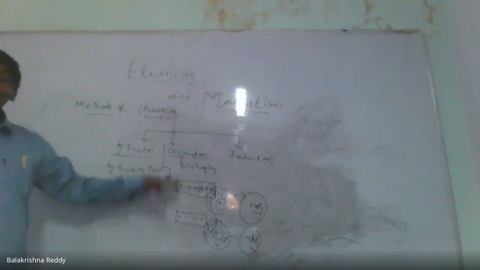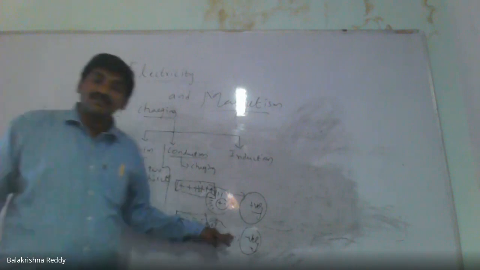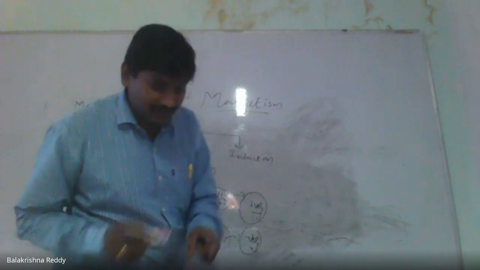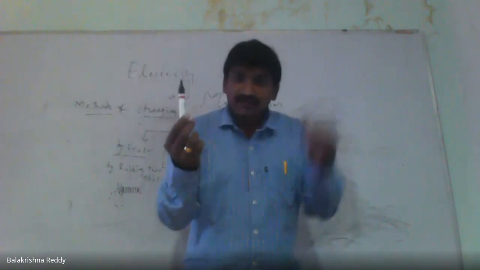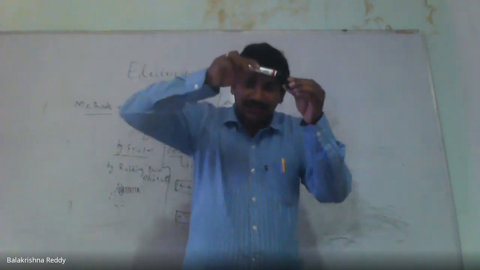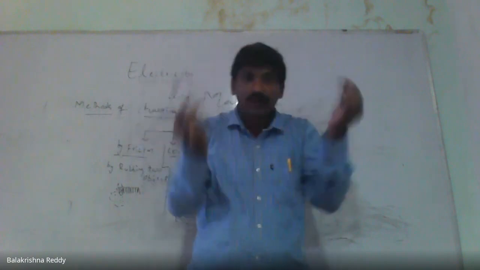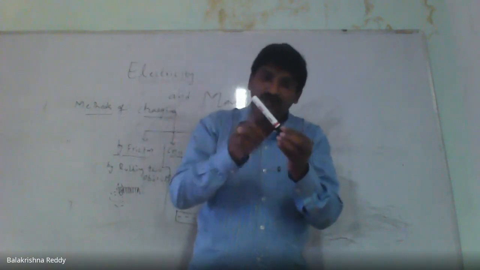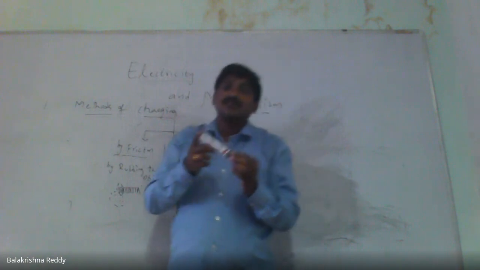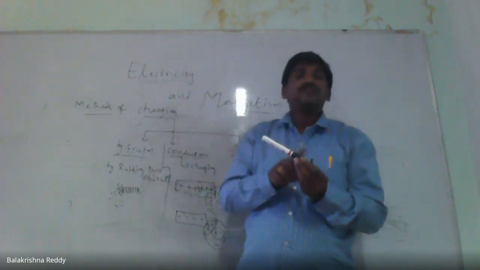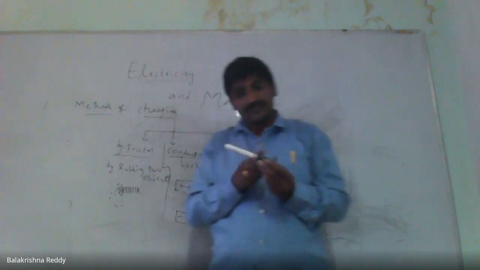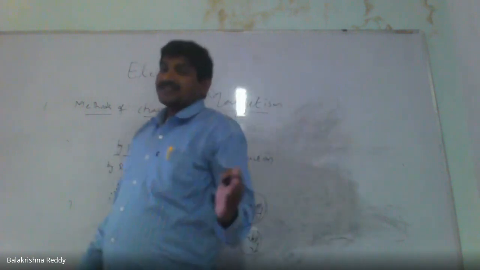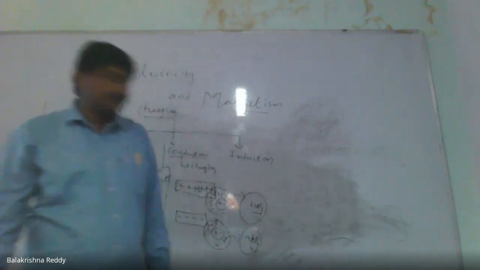So by keeping contact with an object, a conduction process takes place: a charged body with an uncharged body. Whenever you keep contact, the charge carriers either neutralize or pass from a higher potential to a lower potential. This is called charging by the conduction method.